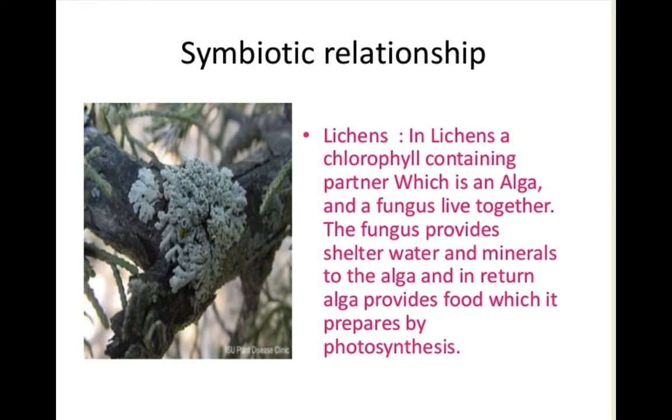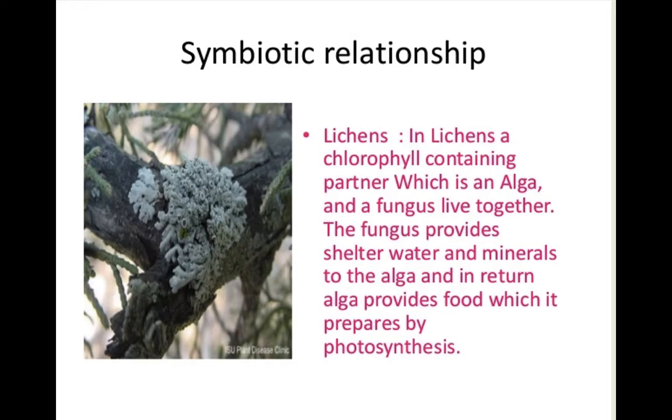These organisms are usually seen on the branches of a tree. Why do you find them mostly on the branches of trees? The reason is that these lichens require more sunlight. Hence, we don't find lichens in the soil or in any other moist places, but usually on the branches of trees. Though lichens live on the branches, they do not harm the trees.